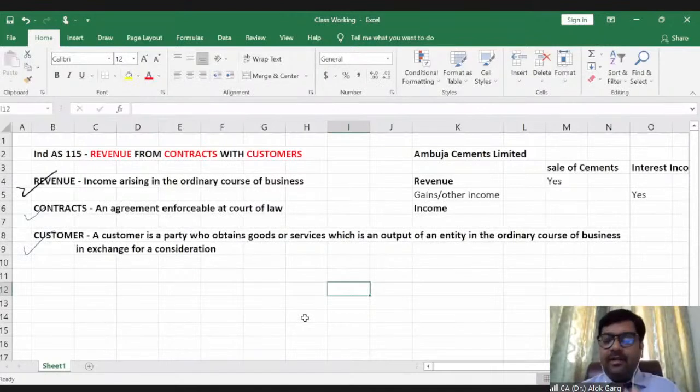We understood what is revenue, what is gains or other income, and what is total income. I think the agenda is clear to everyone now, right? Okay, so friends, I'm moving on to my PowerPoint presentation now.